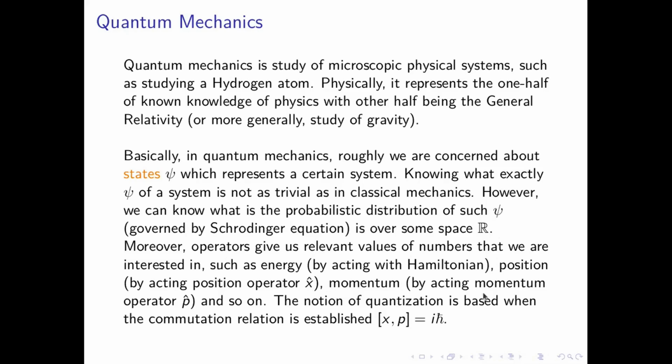So the notion of quantization is based on when the commutation relation is established. If you take a course in quantum mechanics, you are taught how to quantize a system. Basically, you are given a classical system, and then you have to quantize it. In order to quantize it, you must satisfy this commutation relation, where X is position and P is momentum. We are also interested in the interaction of more than one system, such as entanglement between them.